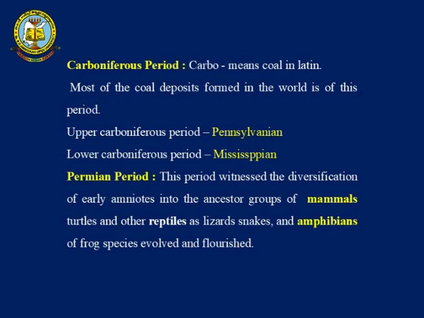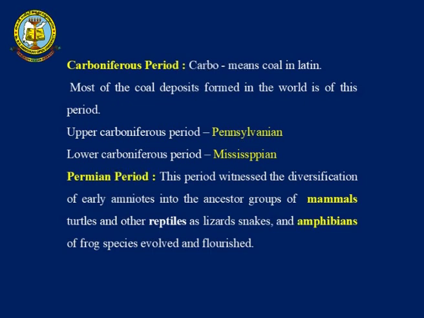Next comes the Carboniferous period. This Carboniferous period is given the name of coal, and this coal formation has taken place because of a lot of forests, where lush green forests were submerged into the rock beds, and this has resulted in natural gas evolution. It is divided into two forms, that is the Upper Carboniferous period, the Pennsylvanian period, and the Lower Carboniferous period, the Mississippian period.